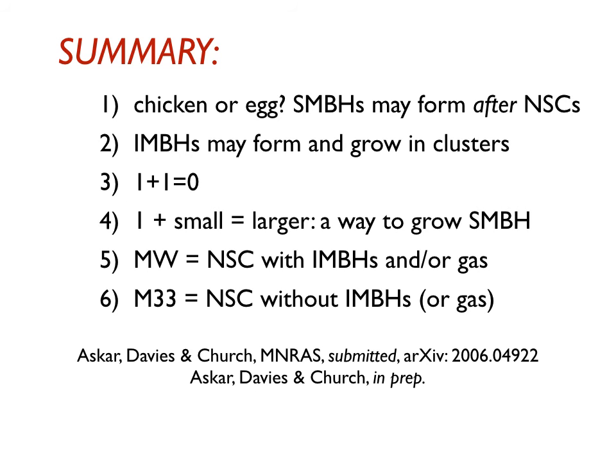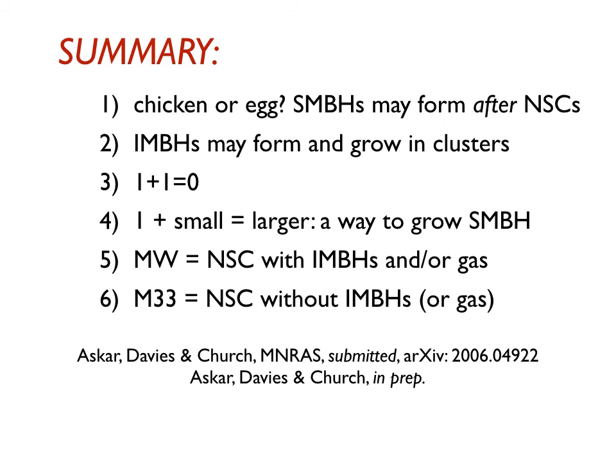Let me summarize then. So we looked at 6 key ideas. We asked whether the supermassive black holes could form after the nuclear stellar clusters. We then had the nuclear stellar cluster built from the merger of stellar clusters coming in. Some of those clusters contained intermediate mass black holes. We had the point that if we had 2 intermediate mass black holes in our merger product, then when they merge, they could eject them. 1 plus 1 is 0.